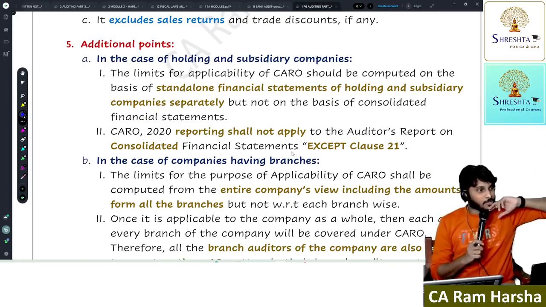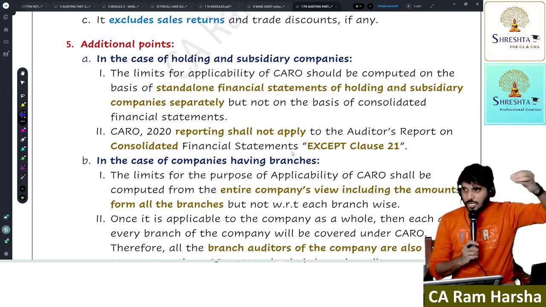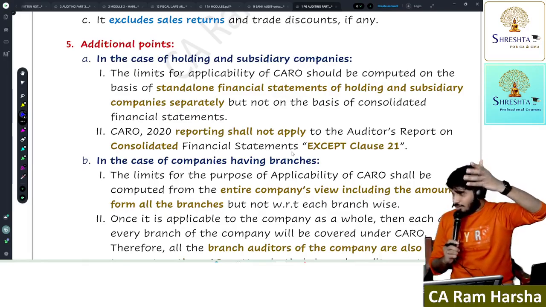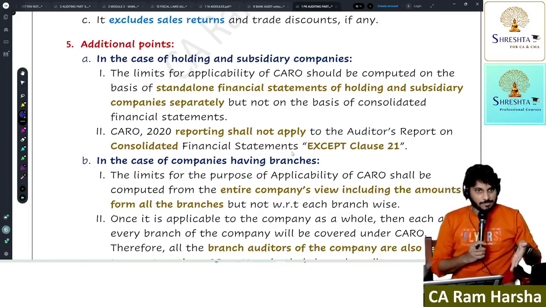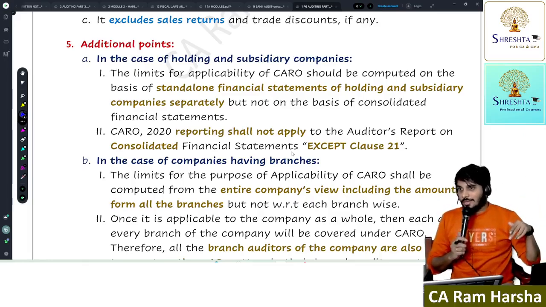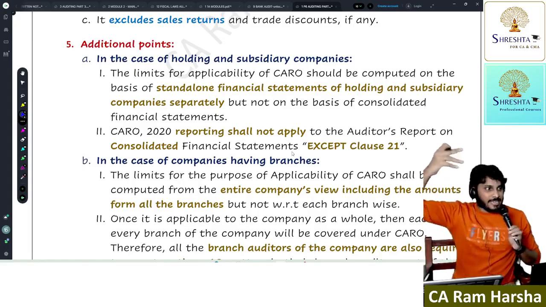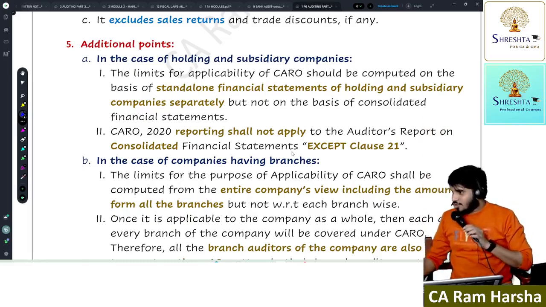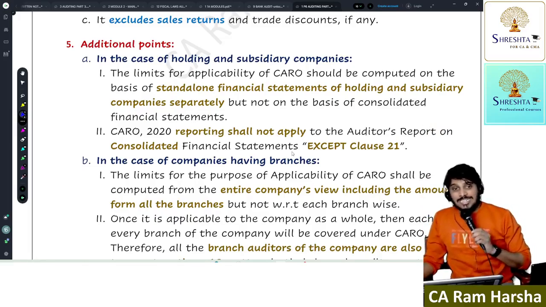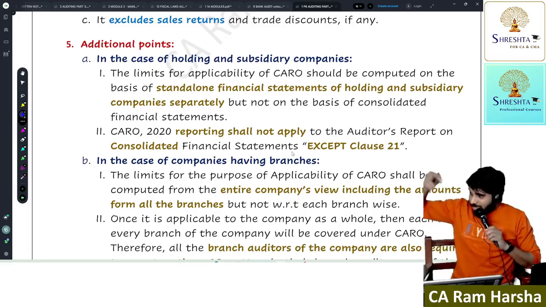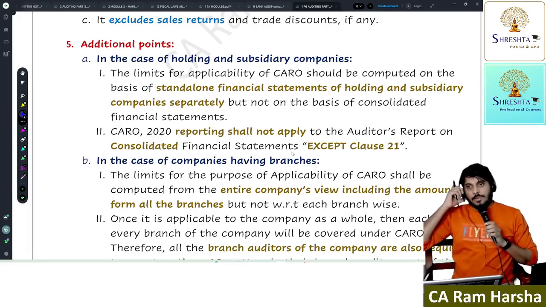Once upon a time, small company meant what? 50 lakhs like that. Turnover is very low. Actually, originally it was some 10 lakhs. Originally, that was small company status. So that time, small company criteria was different, private company criteria was different. Able to understand. In 2016, I am talking. But later, for a private company, you also need to check small company criteria, and many of the private companies will satisfy it. So they are exempted under the small company category from Caro. If a private limited company does not claim small company status, then they will have to check with the 4 conditions. Understood.